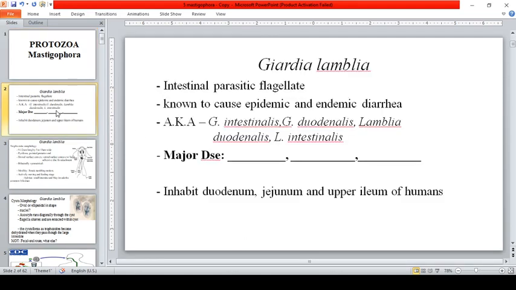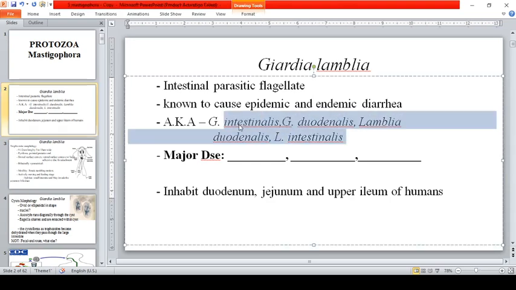So, first parasite on our list, the Giardia lamblia, or Giardia duodenalis because that was its older name. Giardia lamblia is also an intestinal parasitic flagellate, known to cause epidemic and endemic diarrhea. Other terms for Giardia lamblia are Giardia intestinalis, duodenalis, Lamblia duodenalis or Lamblia intestinalis. They refer to the same parasite.